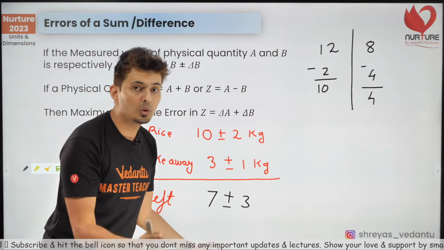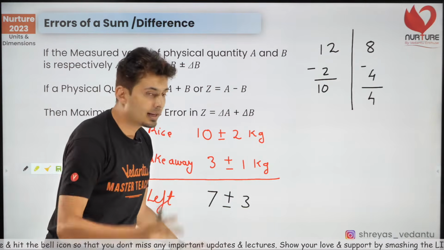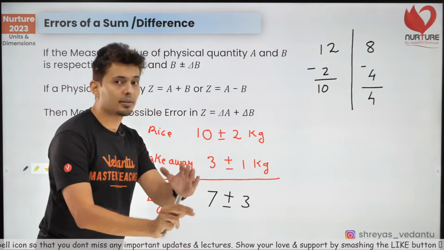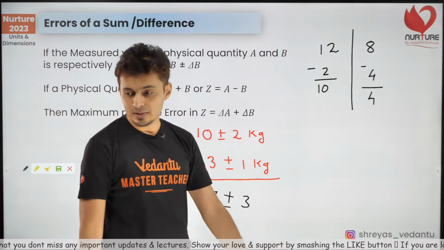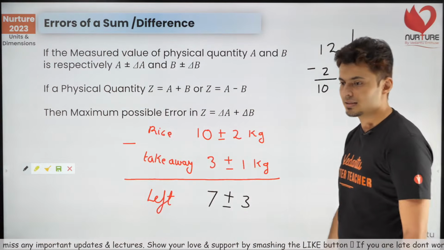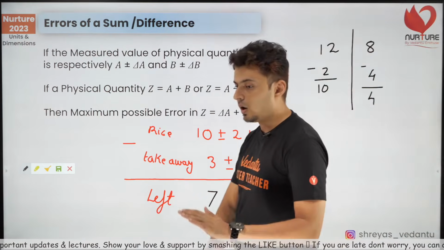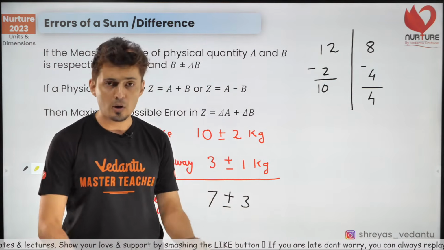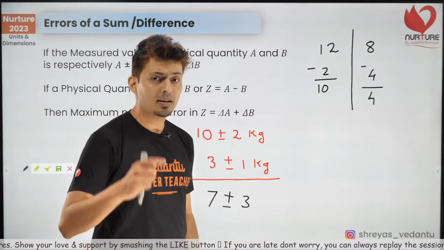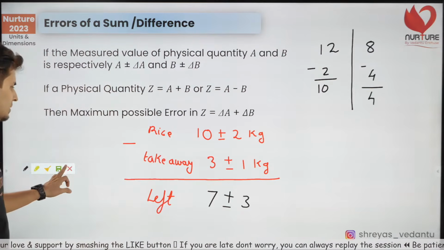Nah, do not do that. Subtraction or addition, always add the errors. Remember that. Is that now clear? Everybody understanding this? Are all my warriors clear about this? Let me know in the chat box.